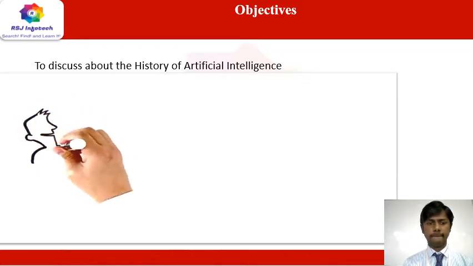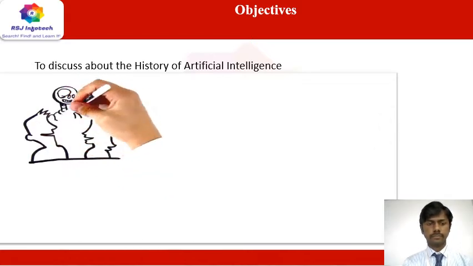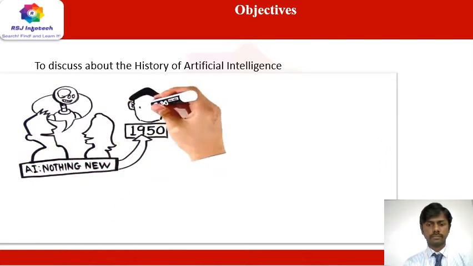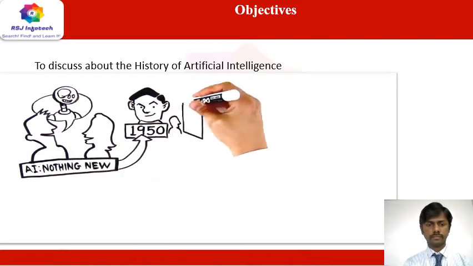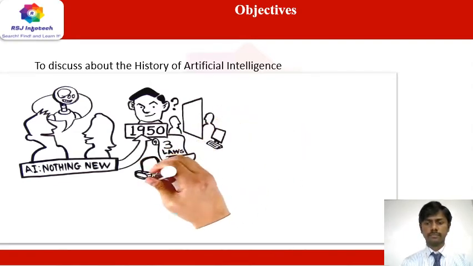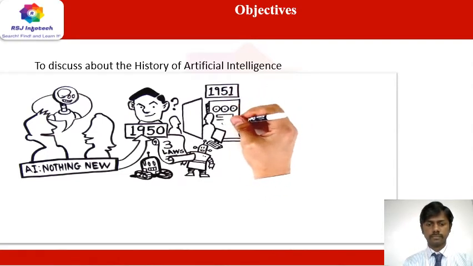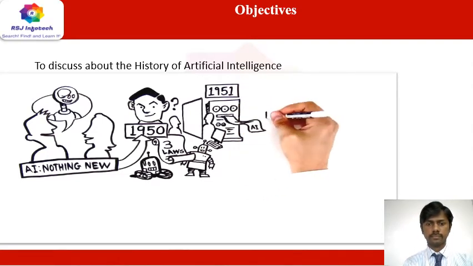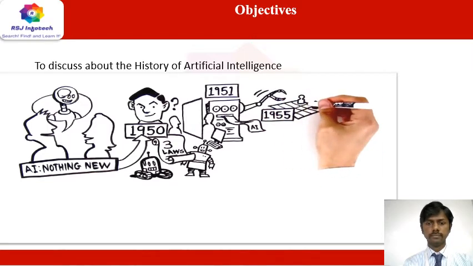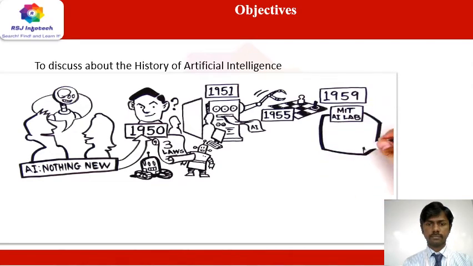While everyone seems to be talking about artificial intelligence these days, it's good to remember that this is not something new. In 1950, Alan Turing proposed the Turing test. That same year, Isaac Asimov proposed the three laws of robotics. In 1951, the first AI-based program was written. In 1955, the first self-learning game-playing program was created. In 1959, the MIT AI Lab is set up.